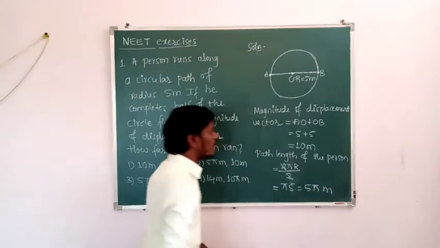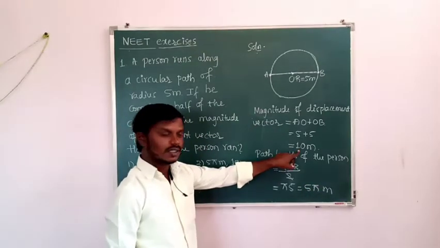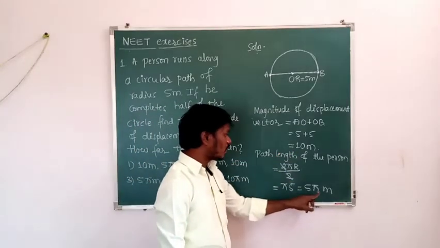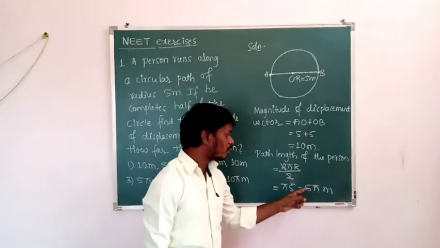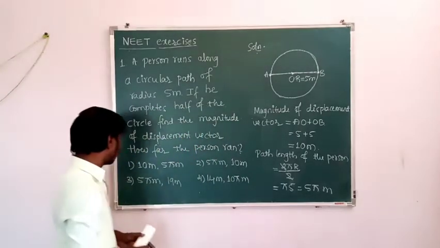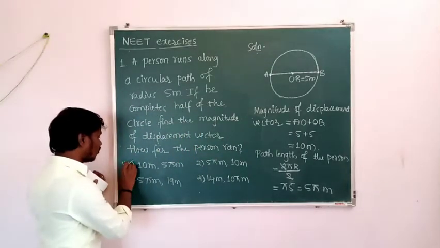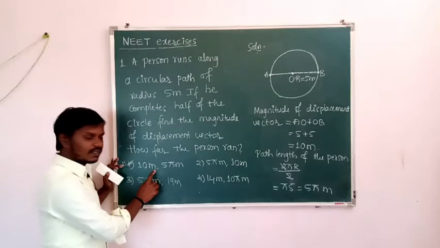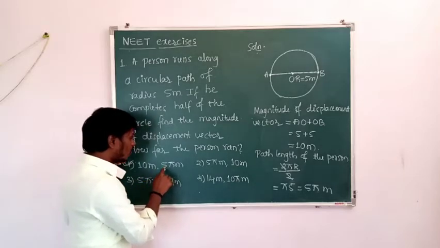So the magnitude of displacement vector you got is 10 meter, and the path length of the person is 5 pi meter. So which is the correct option? First one is the correct option, because the magnitude of displacement vector is 10 meter and the path length of the person is how much?